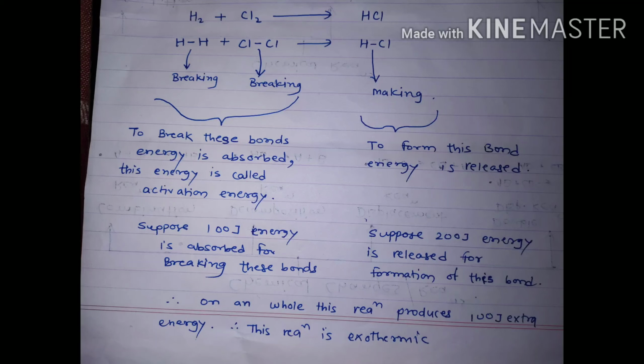So it means that there is an energy imbalance in many reactions. Nearly in all reactions, this energy imbalance is present. Means the amount of energy required for breaking the bond is sometimes greater than the amount of energy released while formation of a bond, or sometimes vice versa. So based on these considerations, all the reactions are classified into two types.